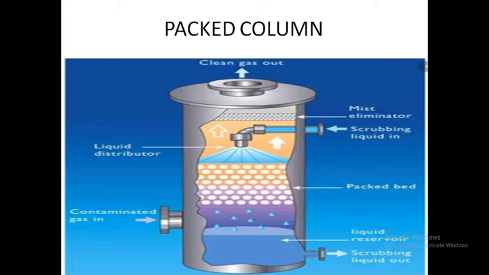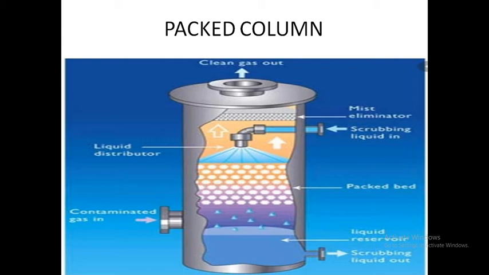What is the result? Intimate mixing of both the exhaust gas and the liquid stream. As per the definition of the absorption column, what is the purpose of the packed column? The removal of gaseous components from a gaseous mixture with the help of a liquid solvent.